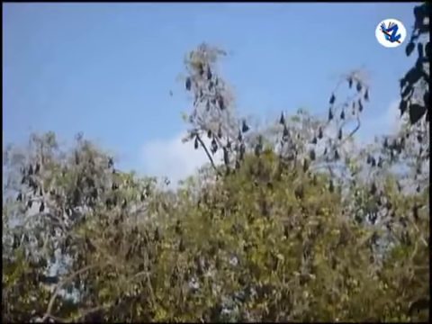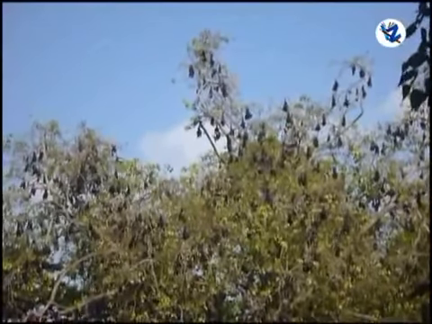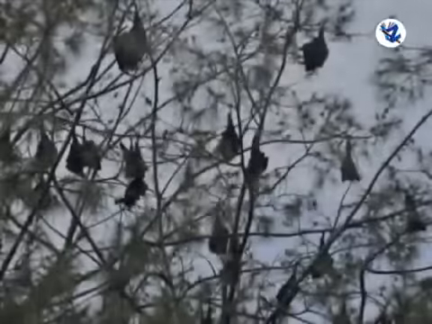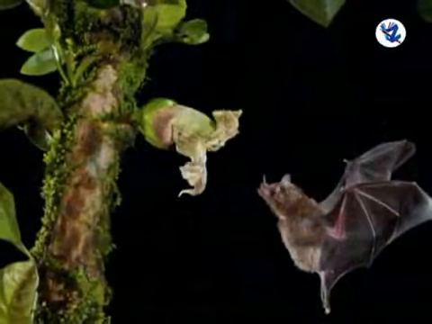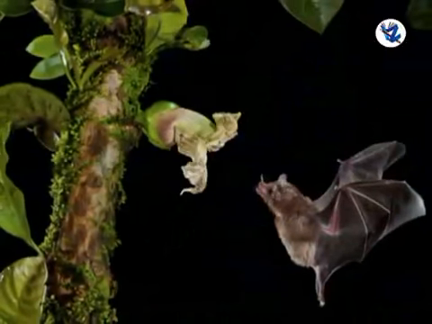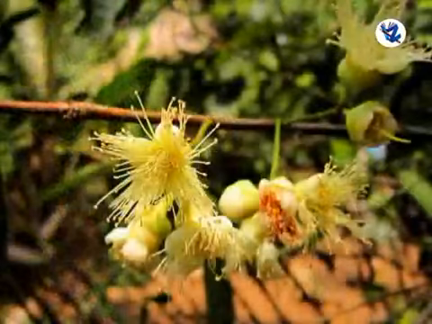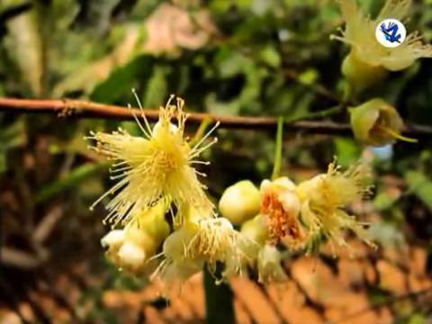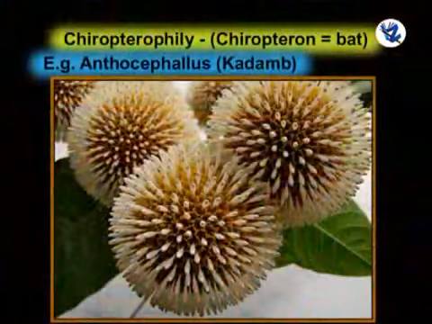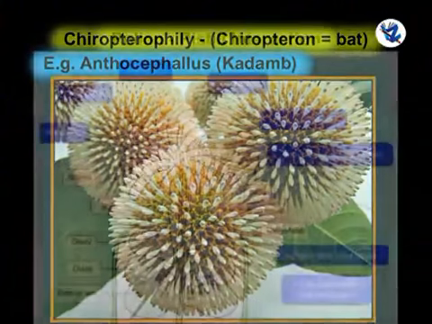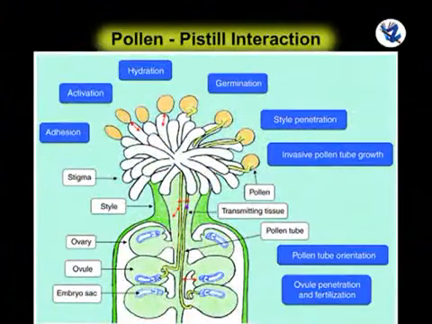Chiropterophily. Pollination takes place with the help of bats. Flowers are large, stout enough so that bats can hold on to the flowers. The plants are nocturnal, that means they open their flowers during night time. Flowers have a large number of stamens to produce a large quantity of pollen grains. Example, kadamba. Next we'll see about pollen-pistil interaction.